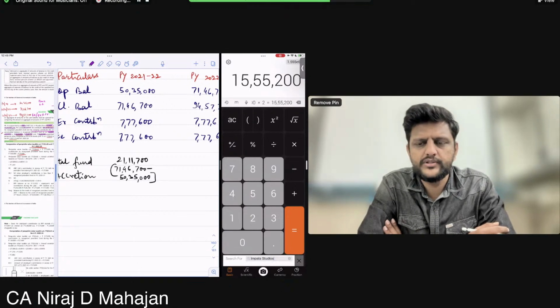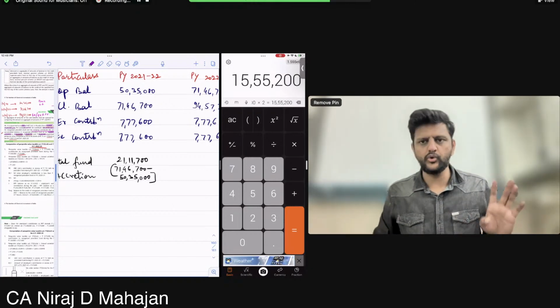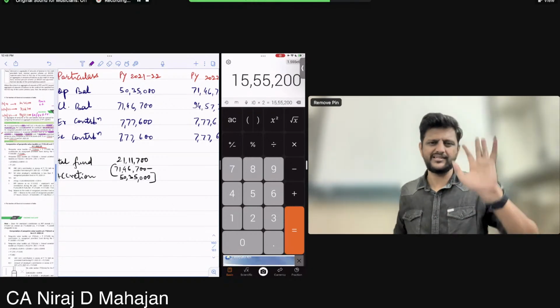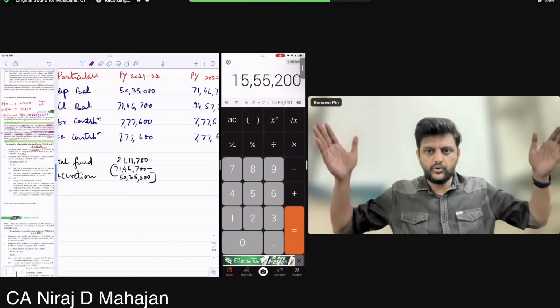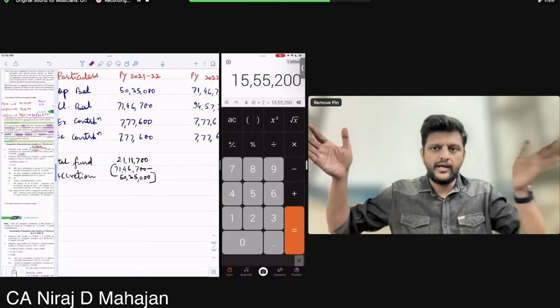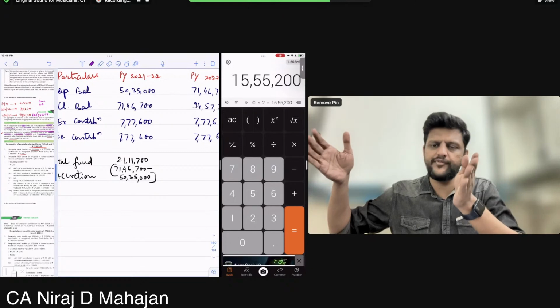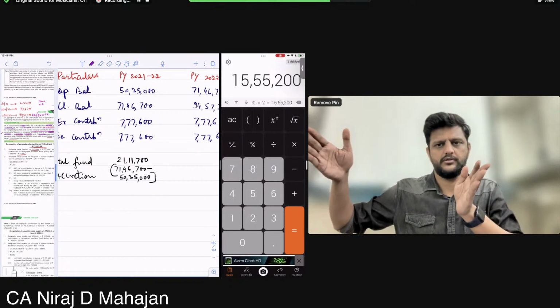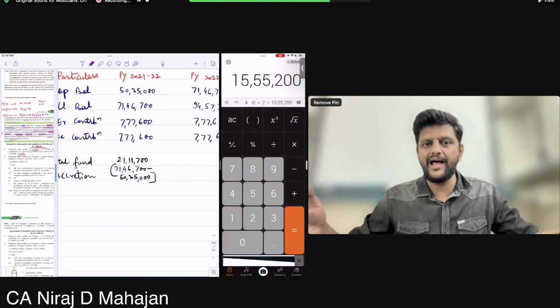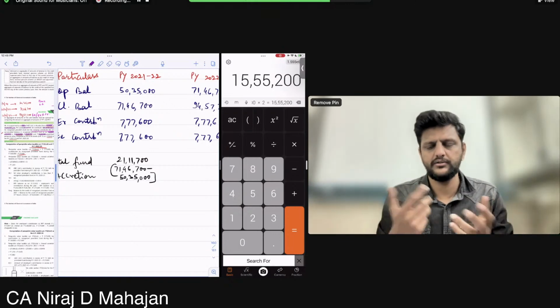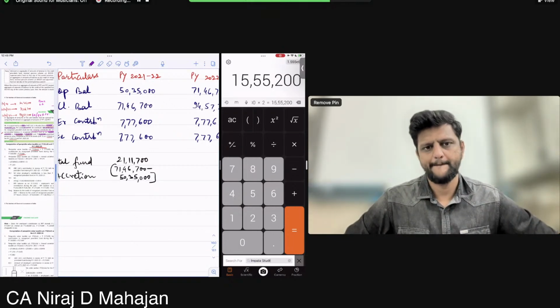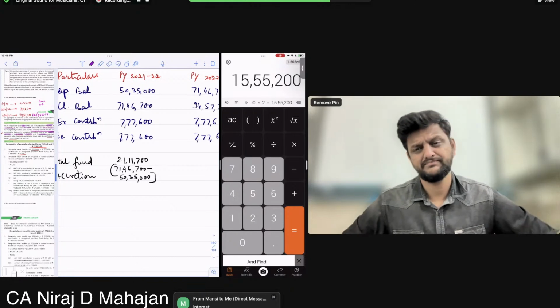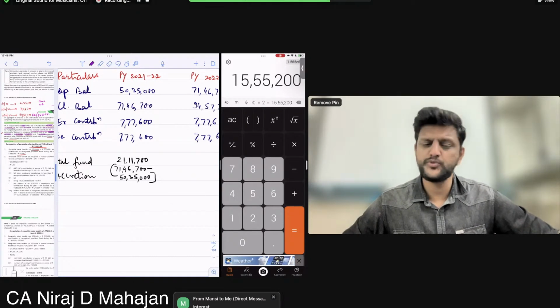Why am I making you do this calculation? To understand that total growth is 21 lakhs, taking a round figure, 21 lakhs 11,700. Out of that, actual contribution growth is 15 lakh 55,200. Therefore, the balance is what?